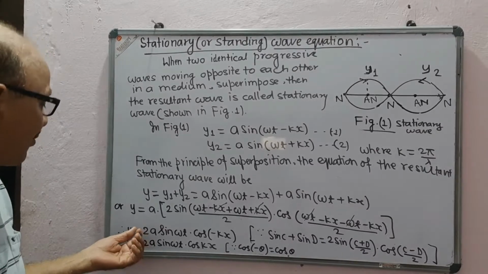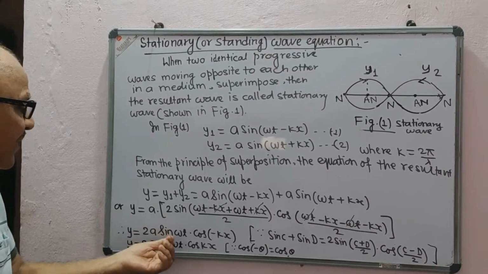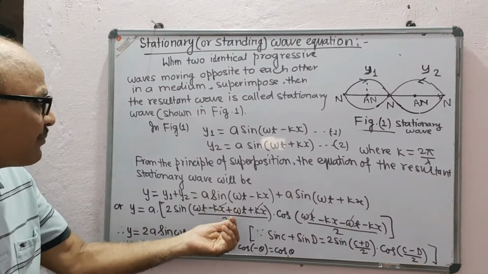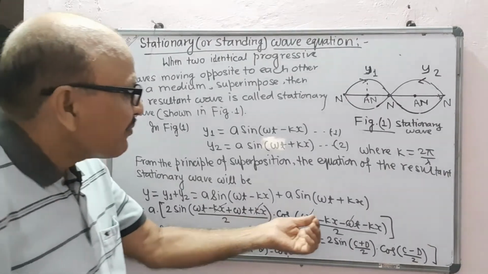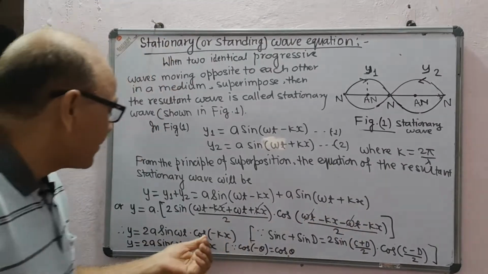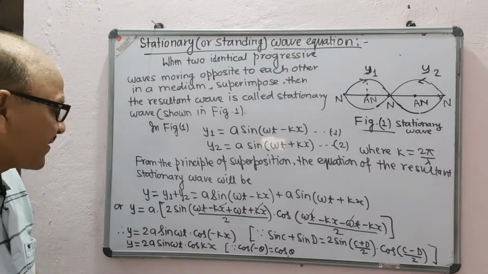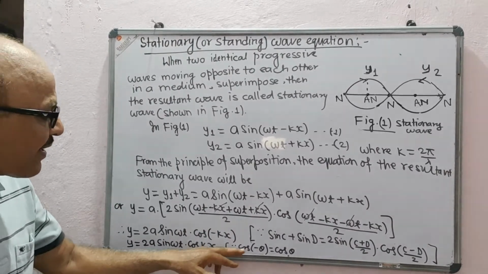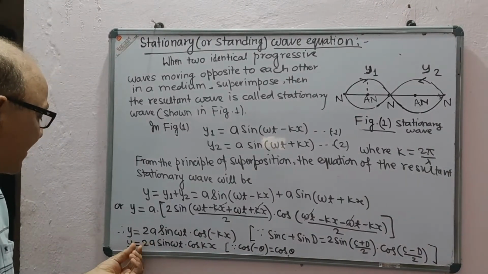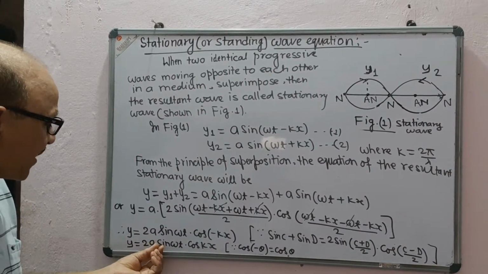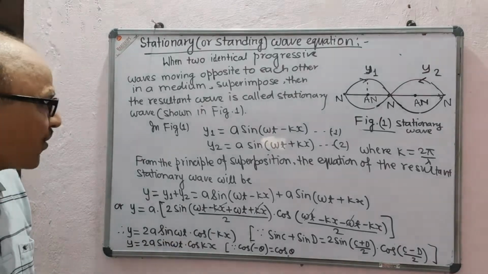and we get y = 2a sin(2 omega t/2), which is omega t, into cos(-2kx/2), which is cos(-kx). As cos(-theta) = cos theta, it can be written as y = 2a sin omega t cos kx.